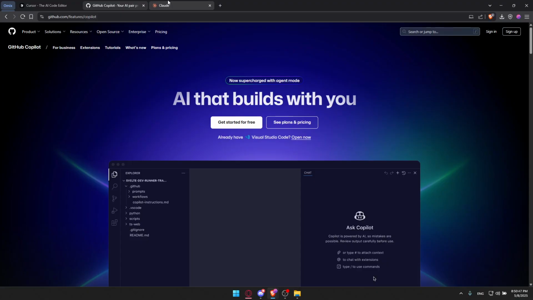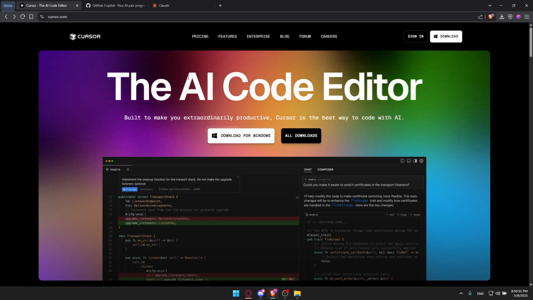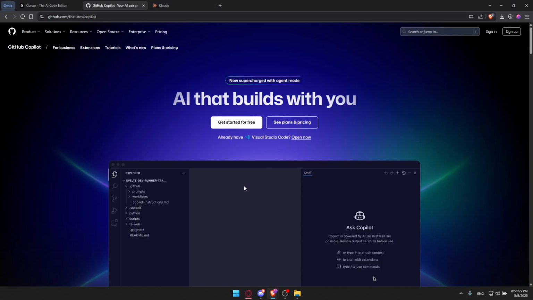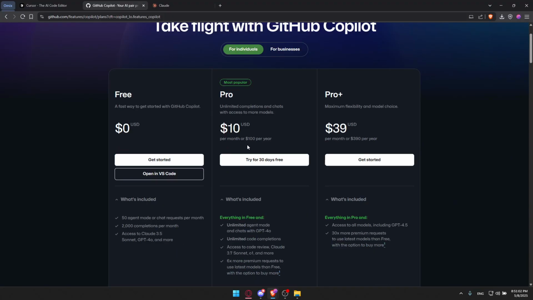So for limitations, normally Claude and Cursor have some limitations, and also of course Copilot. All of them have limitations if you're on the free plan, but if you're on a better plan, as an example, you can see the plans and prices for each one of them, you will not have any limitations. So they are equal on this point specifically.